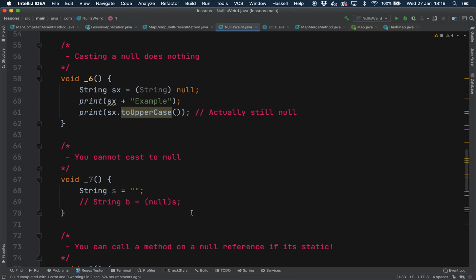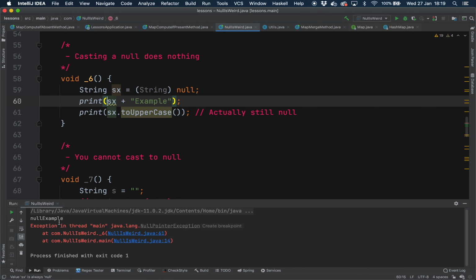Okay, now let's have a look at item six. Casting a null does nothing. So here we have a string, and we assign it null, but we cast the null to string. Now let's run this and see what happens. You can see in the first example, it prints out null followed by example, just as we appended it there. So the fact that we cast it to a string doesn't appear to have made any difference.